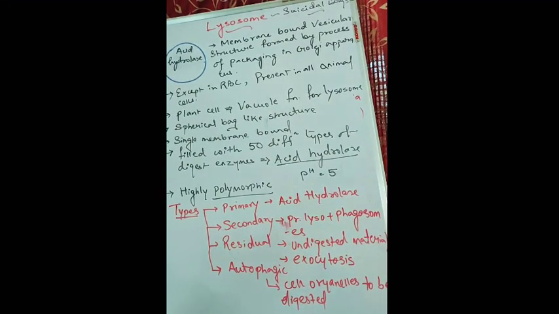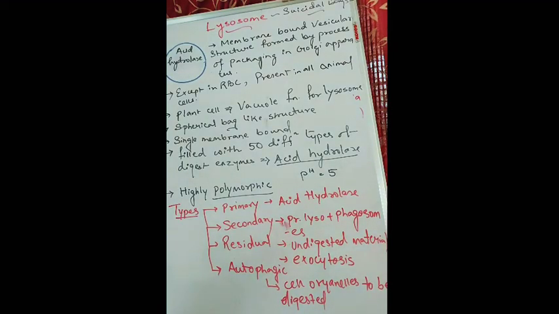This intracellular digestion is carried out by the lysosome. The materials may be endogenous, formed within the cell, or exogenous, coming from somewhere else, from a different cell also. So they carry out intracellular digestion of exogenous or endogenous substances. Okay, so that is about lysosomes.